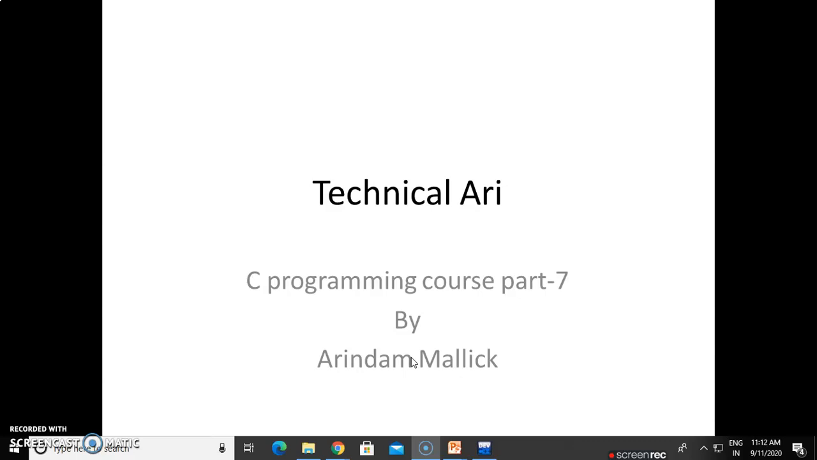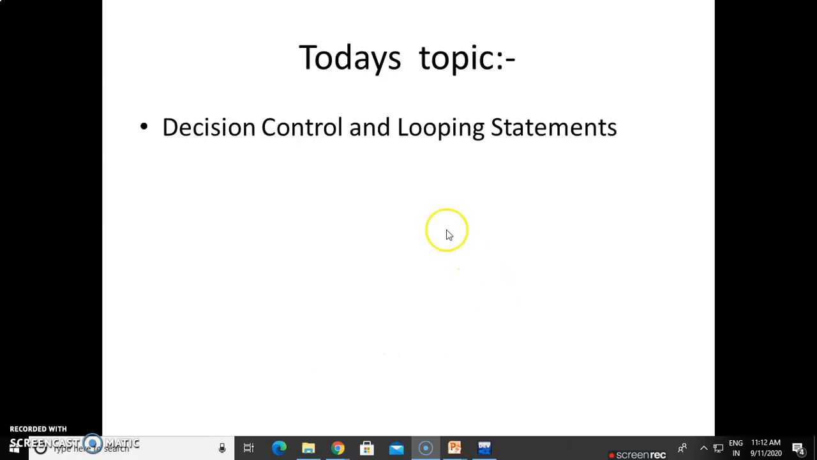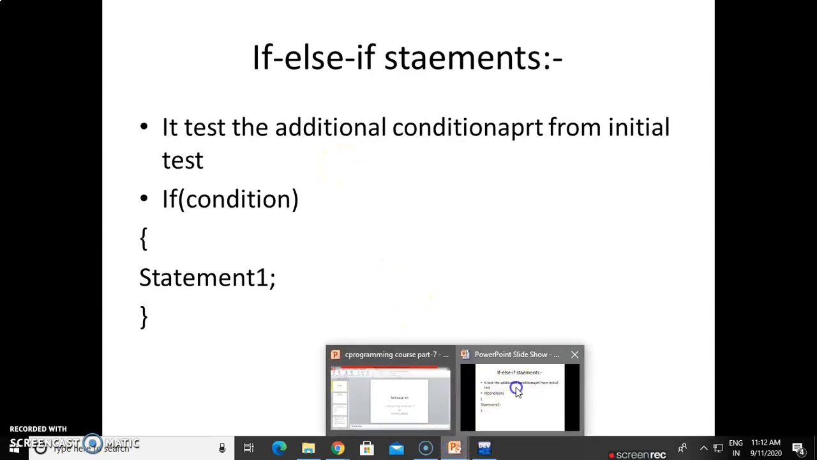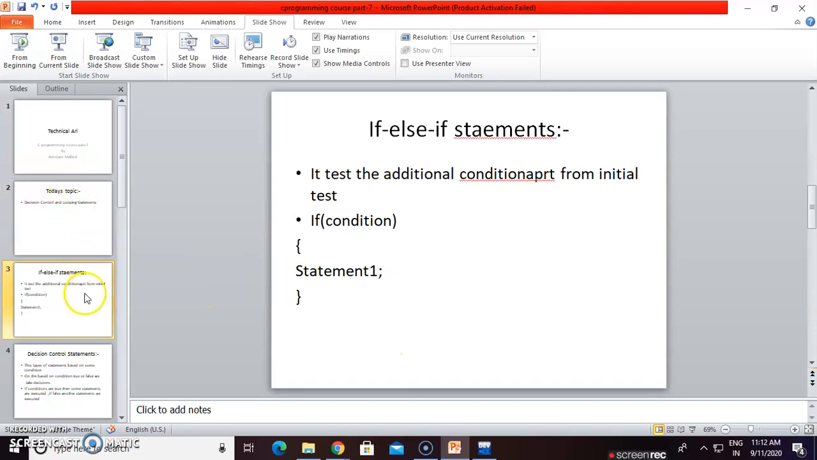This is part 7 and our today's discussion is decision control and looping statements. Today we will see what decision statements are and what looping statements are.